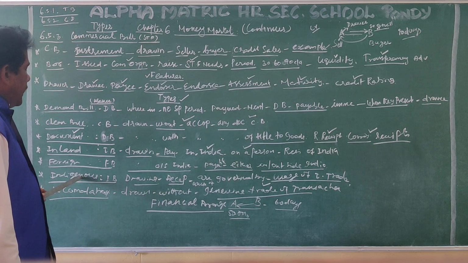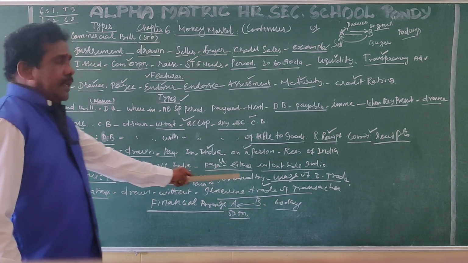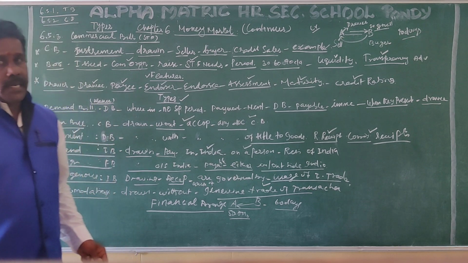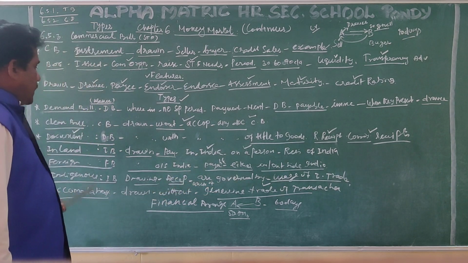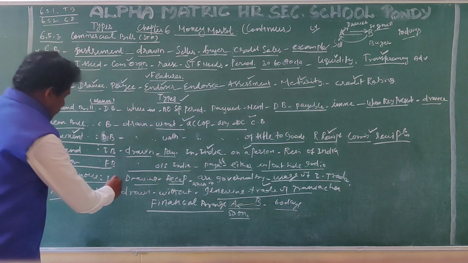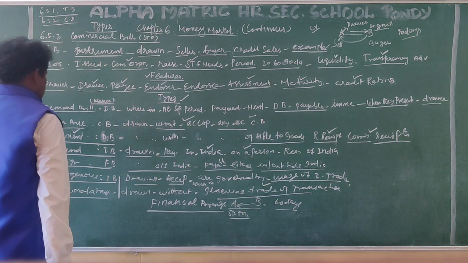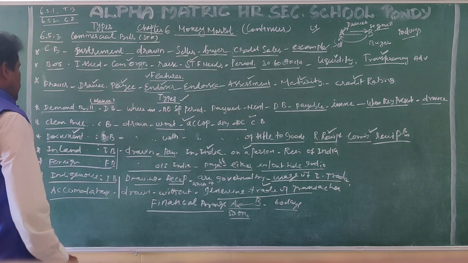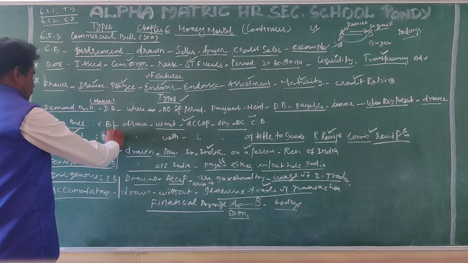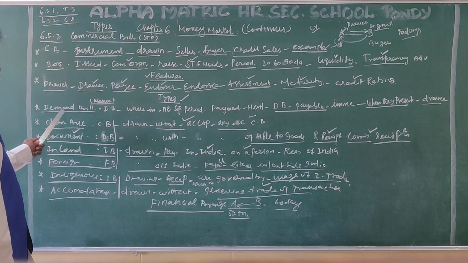Whereas in the previous one, the indigenous bill, there is definitely a need for the usage of trading transactions. Such a bill is called an indigenous bill. So indigenous bill and accommodation bill form one category. Inland bill and foreign bill are another category. Clean bill and document bill are another category. And the previous one is demand bill or usance bill.